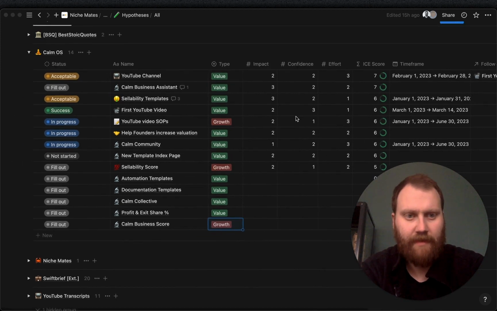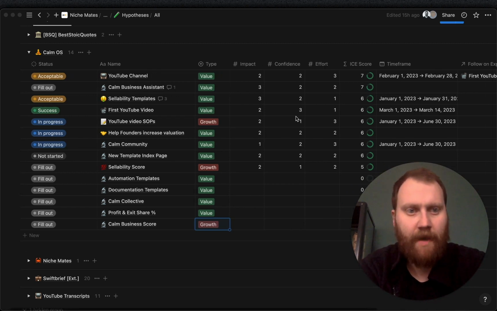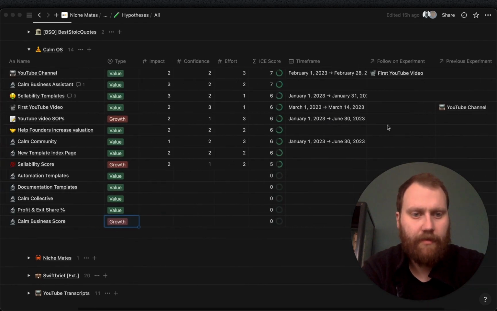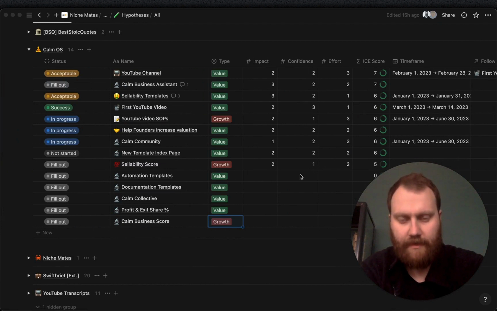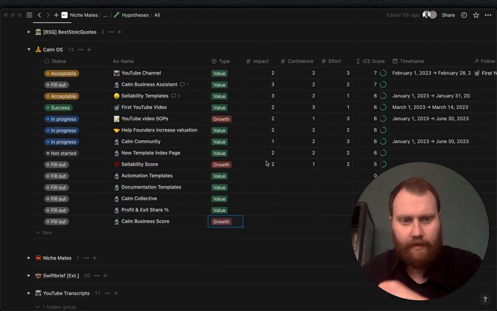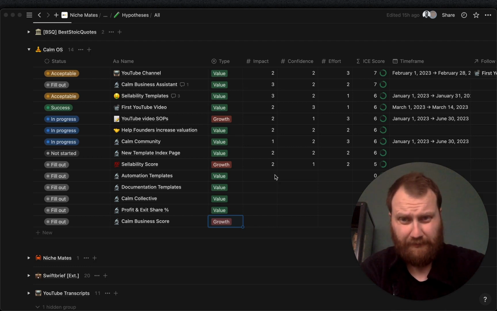So we set expectations in terms of, okay, how long will this run before we know if we should continue going down this path and continue digging here. And then they can get a follow-on experiment and obviously also a previous experiment if it is a follow-on experiment, right? So this is quite simple. You don't necessarily need to do all this, but I will include a template in the description below that you can copy and obviously adapt to your own needs. It's just going to be a Notion template. And let's look at one of them and then fill out a new one as well. That's kind of what I want to do with you today.